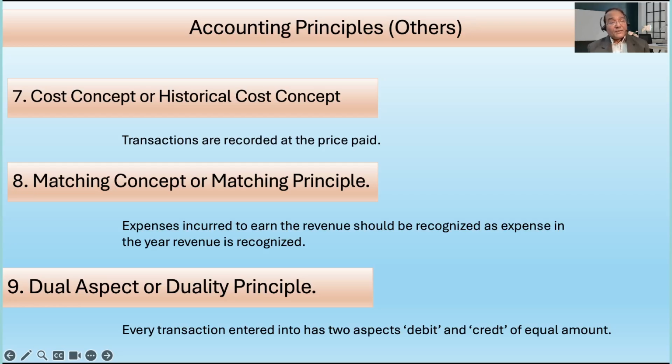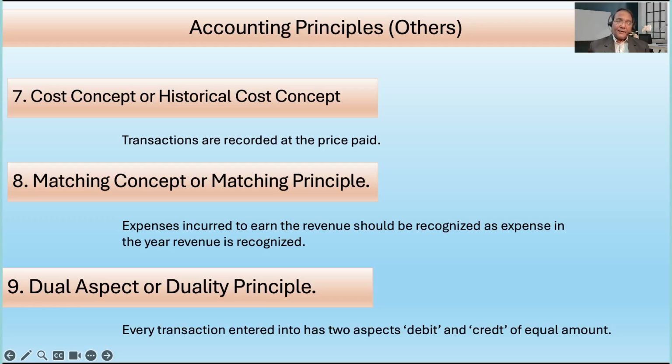Matching concept or matching principle. Now, expenses incurred to earn the revenue should be recognized as expenses in the year the revenue is recognized. That means if there is a particular set of expenditure, correspondingly there is a revenue.